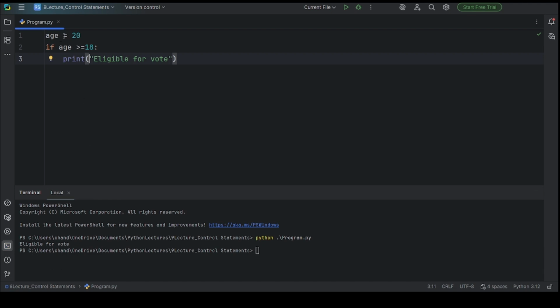So let me change here the age to 15. Then let's run this program so we can see the result. Now you can see here there is no output, because this one is printing inside the if block only.